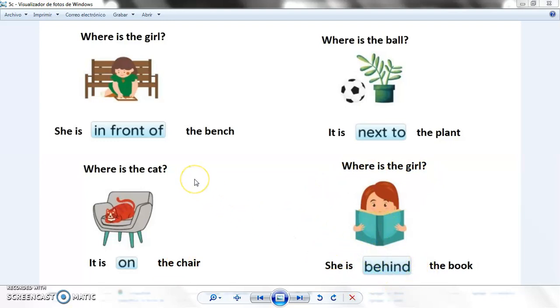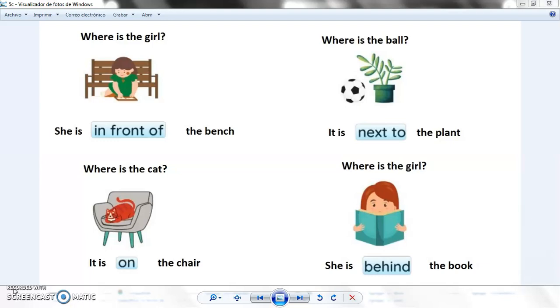Tenemos que identificar los pronombres personales. Él, ella, eso, nosotros. She is, ella es. It is, él está, ella está. It is, eso, el gato, el animalito, está. She is behind. Ella está atrás de. Para ello es necesario y muy importante que recuerdes los pronombres personales. Si aún no los recuerdas, es necesario que los practiquemos.